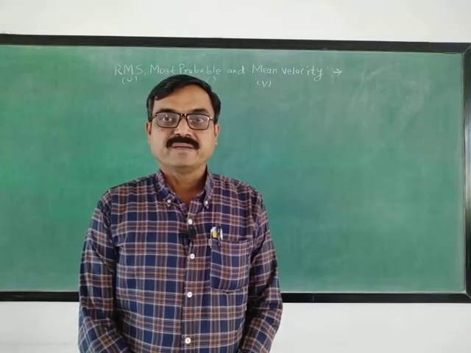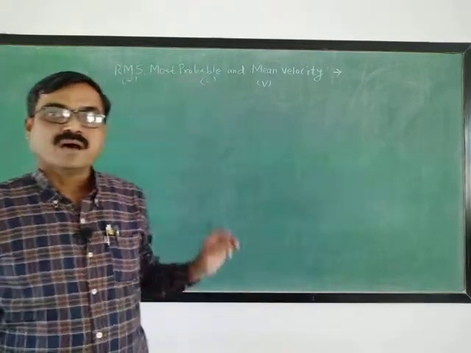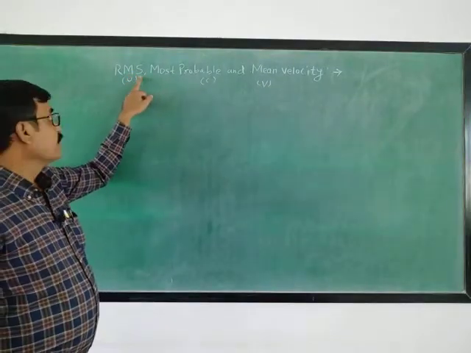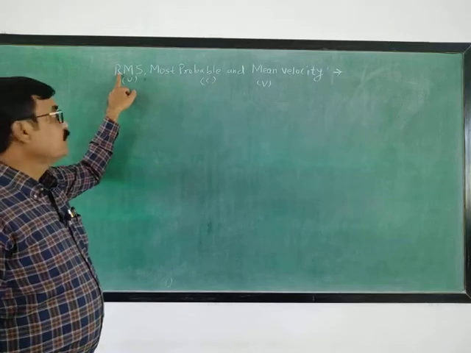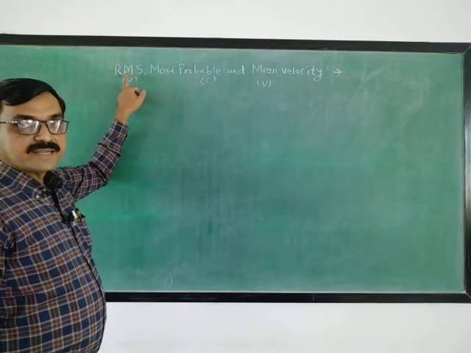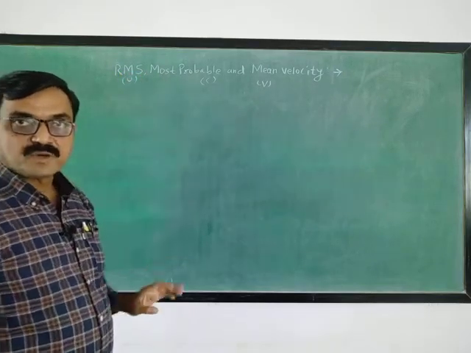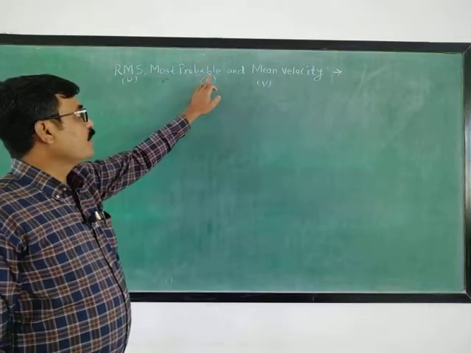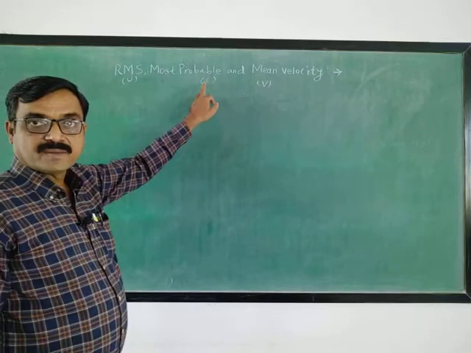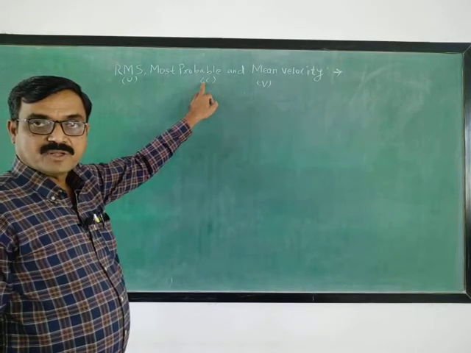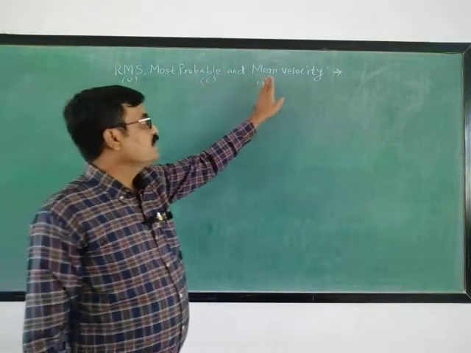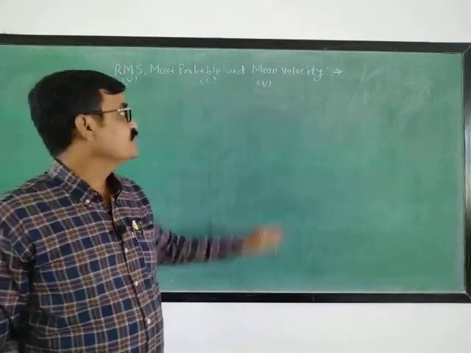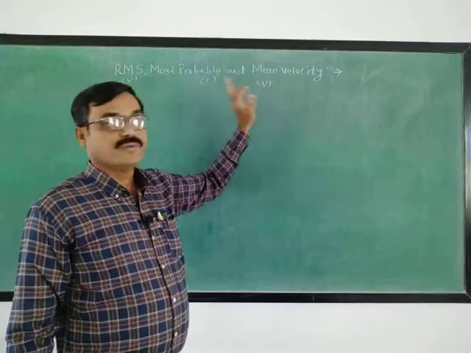Now the next point is root mean square velocity. R stands for root mean square, that is the RMS velocity of gas molecules. Next one is most probable velocity, that is denoted by the letter C, and the next one is mean velocity of gas molecules, which is denoted by the letter V.